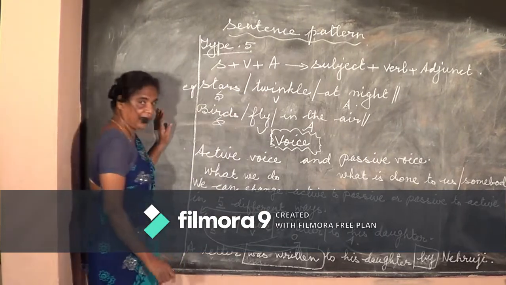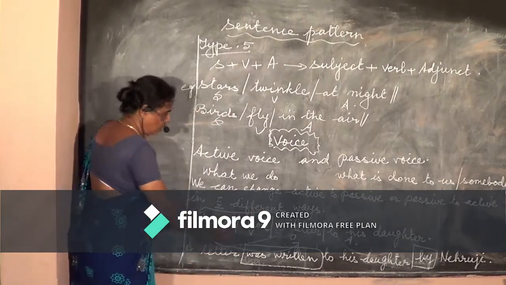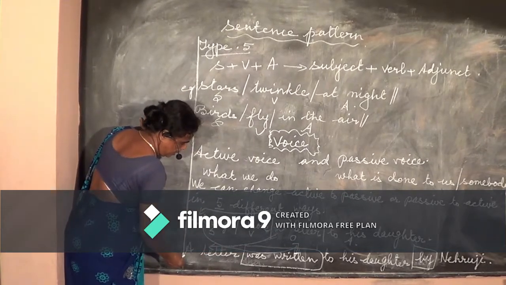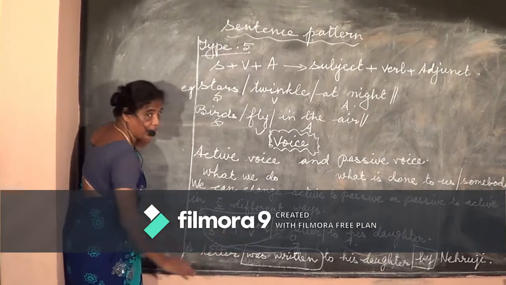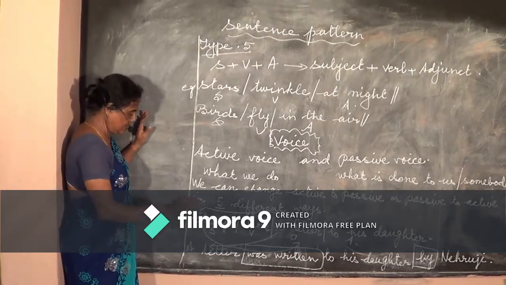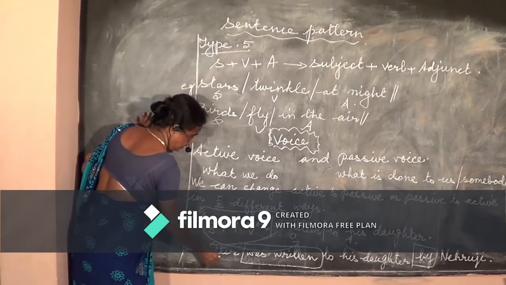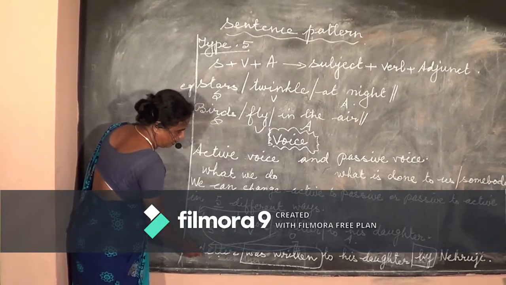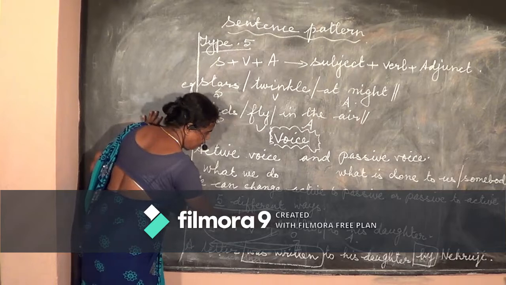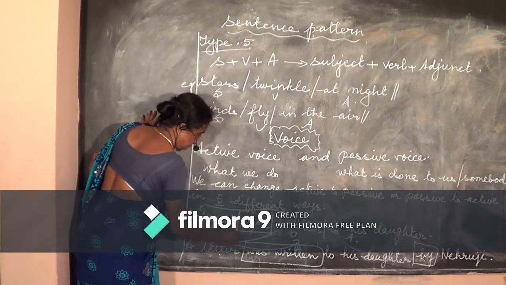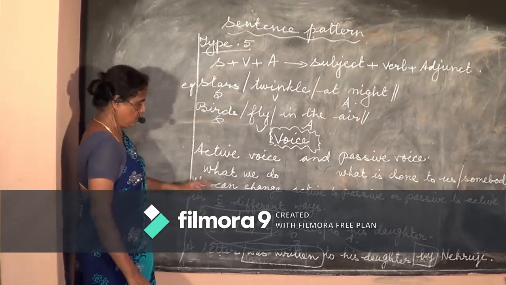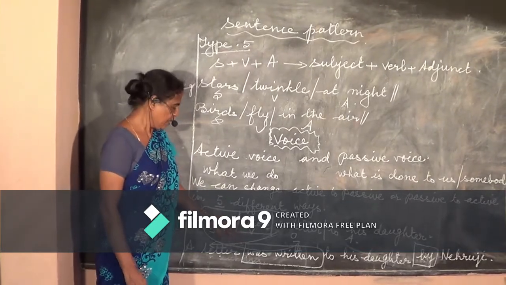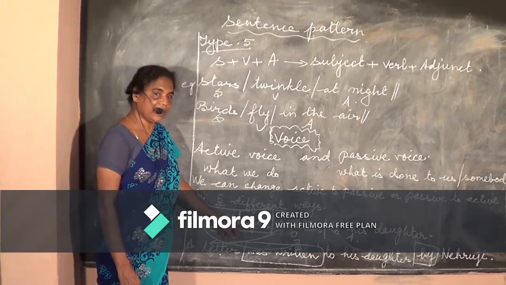It's clear. Now we need to take this object first. So bring this object. You can write it down, a letter, as it is. No changes. You need not change anything. A letter. Take it down and see the verb. Always subject is followed by the verb. So see the verb over here. The verb here in this given sentence is wrote. It is in the past tense. You should see the tense. We deal with the tense in the next class.